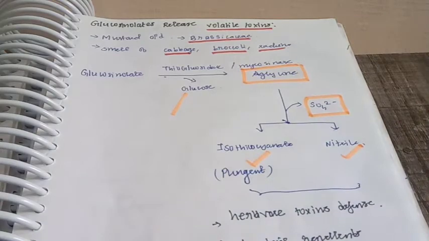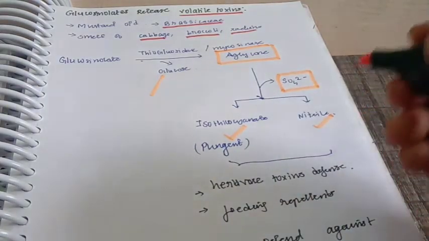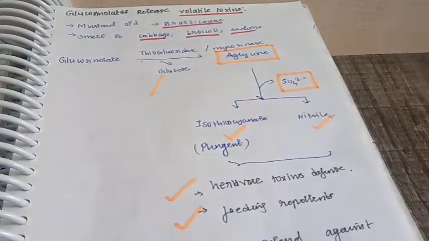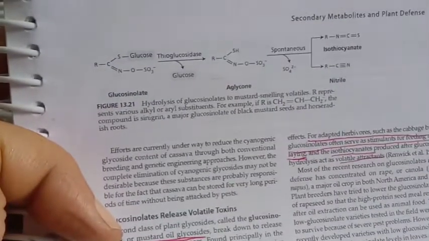This leads to the production of the pungent smell of your radishes and cabbages. These two are involved in toxic defense against herbivores, and they also act as a feeding repellent. So let me show you the mechanism of glucosinolates. This one is from Taiz.